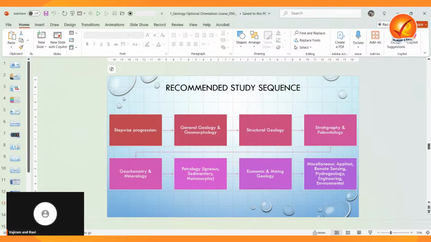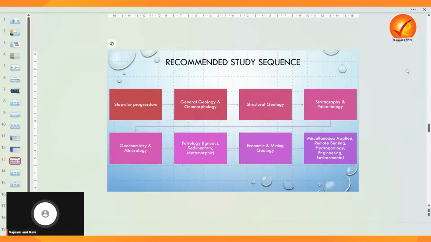So here is the recommended study sequence, a stepwise progression. Always start with general geology and geomorphology. Why is this important?